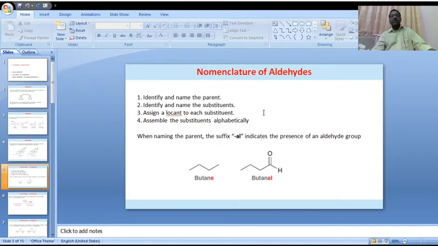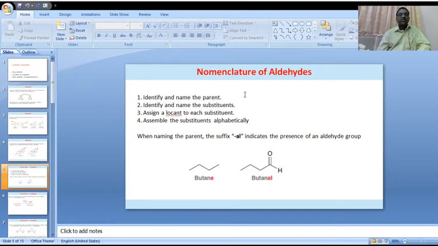Now let us go to how the nomenclature of a given organic compound is done. You will follow these steps. Please concentrate. Here, first, identify and name the parent.